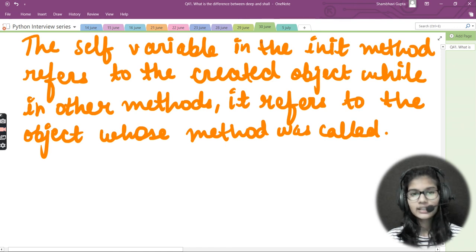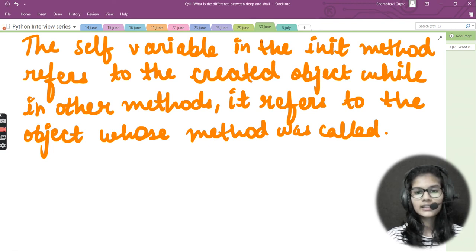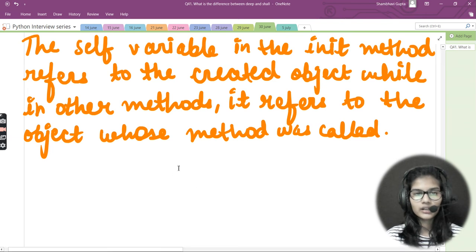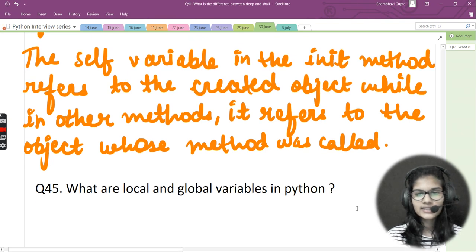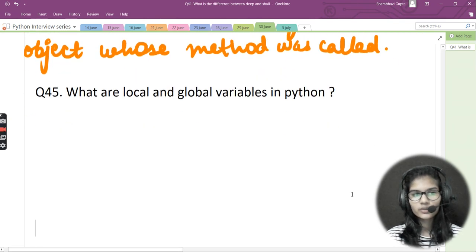We just have that thing. So the self variable in the init method refers to the created object. The object which we have created actually refers to the self variable which we have inside the init function. Now, in the other methods, it refers to the object whose method was called. So I hope I made this very clear to you: what is the use of the self.